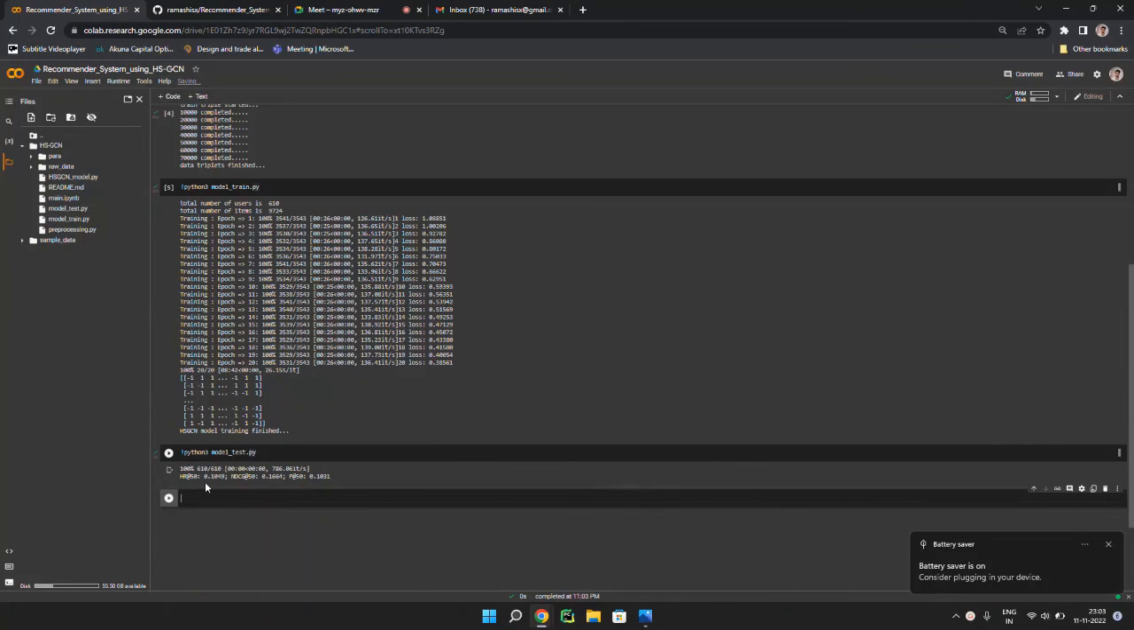So this is the result that we have got. The HR@50 is 0.10, NDCG is 0.16, and P@50 is 0.10. So these metrics are for the 50 predictions that we have asked the model to make, and we have scored them on different metrics. First is the precision, then the hit ratio, and NDCG.